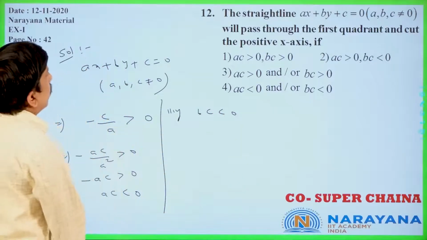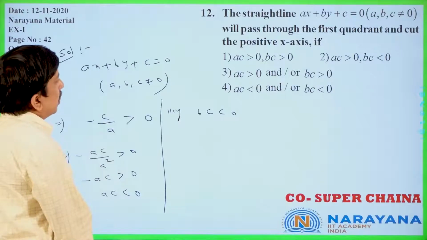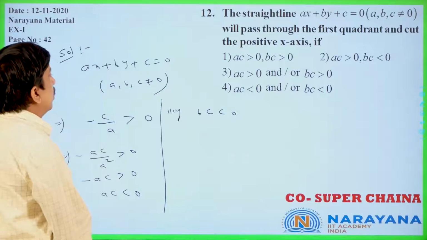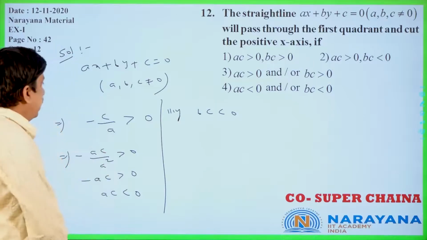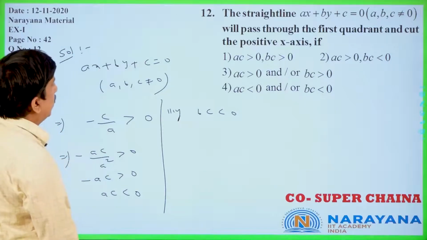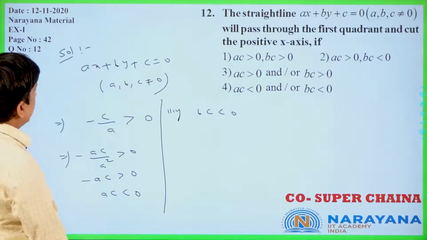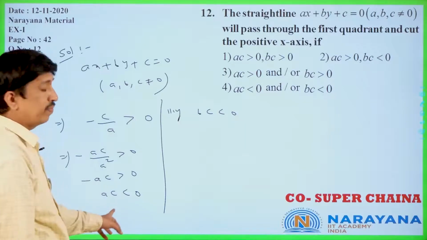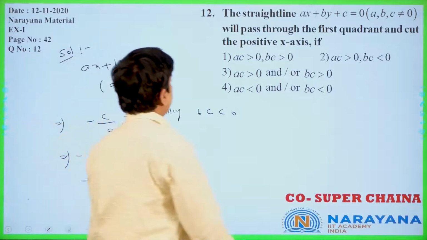The straight line passes through the first quadrant and cuts the positive x-axis, so minus c by a is greater than 0. Similarly, the other condition: ac less than 0 and also bc less than 0.